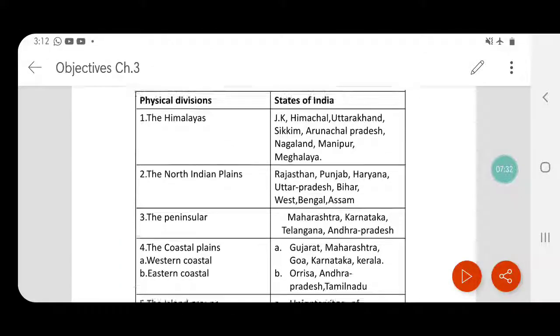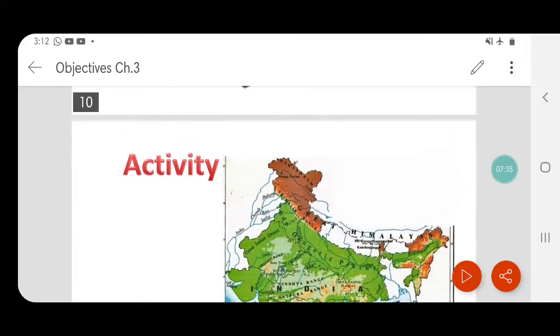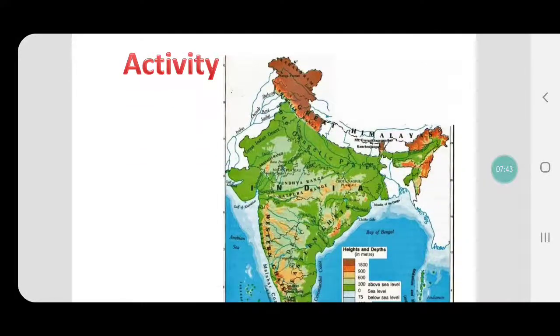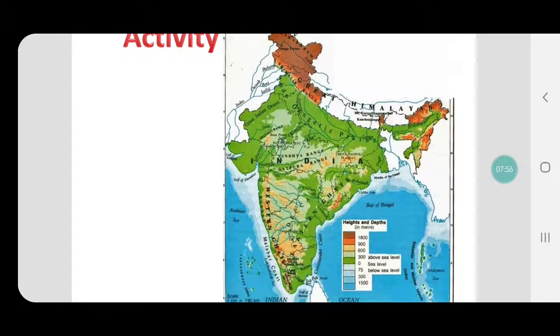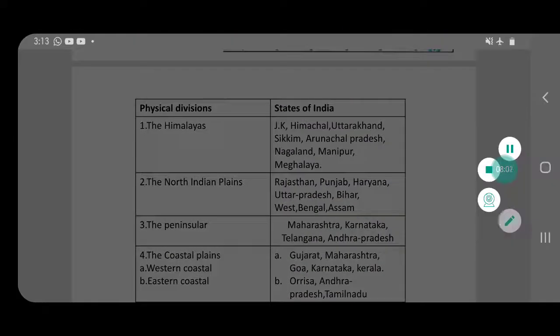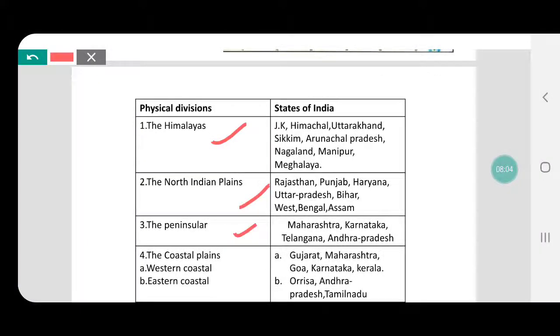Then coming back to the next activity that is given, on page number 24, what you need to do there is observe figures 3.1 and 3.2 from your textbooks and fill in the following table with the physiographic divisions found in the states of India and Brazil. Basically, they want you to write all the 5 physiographic divisions in a table: the Himalayas, the North Indian plain, the Peninsular Plateau, and the coastal plains, that is western coastal and eastern coastal plain. You can refer to this later on.